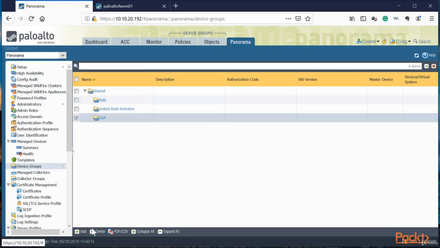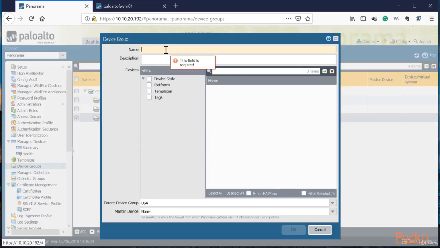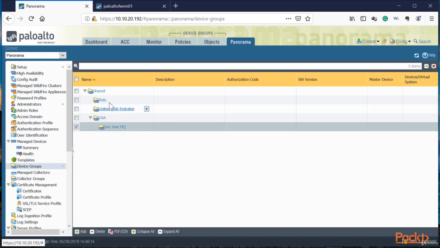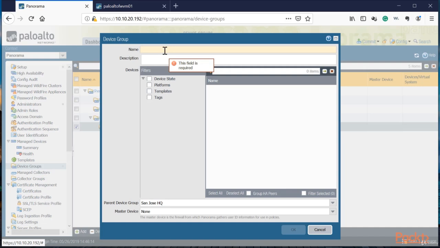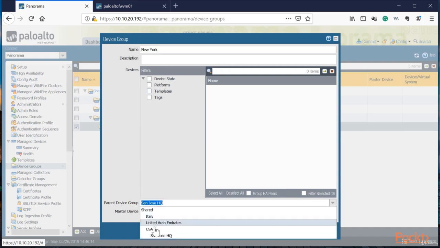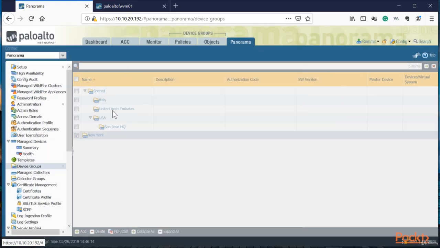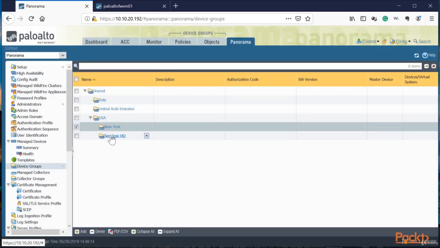So let's go ahead and select USA, and we're going to click Add. I'm going to say San Jose, and we'll press OK. So now we have San Jose under USA. Same with New York. We got to add New York now. And then we want to make sure that it's under USA, not under San Jose. So let me select USA. And now New York and San Jose falls under USA.